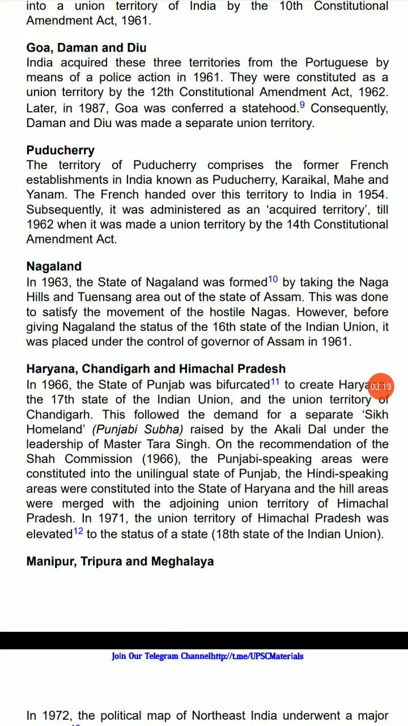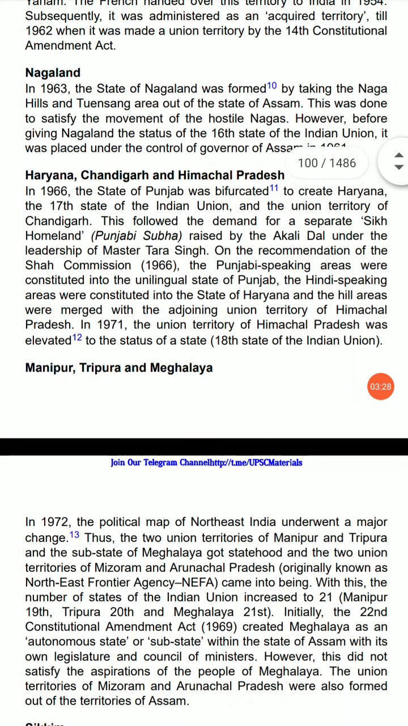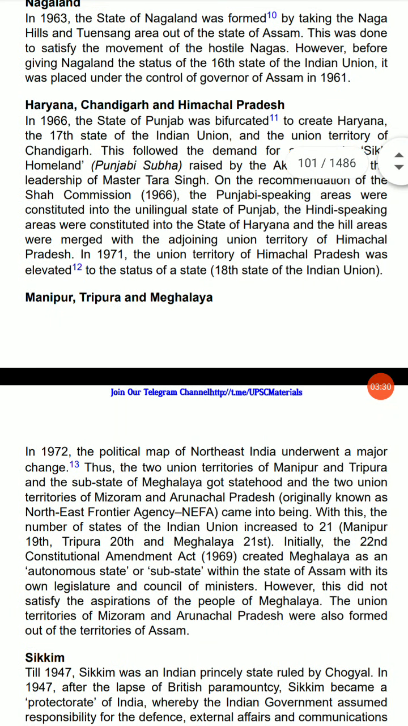Nagaland. In 1963, the state of Nagaland was formed by taking the Naga Hills and Tuensang area of the state of Assam. This was done to satisfy the movement of hostile Nagas. However, before giving Nagaland the status of 16th state of Union of India, it was placed under the control of Governor of Assam in 1961.